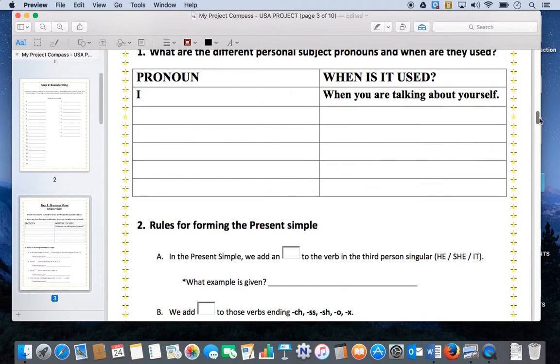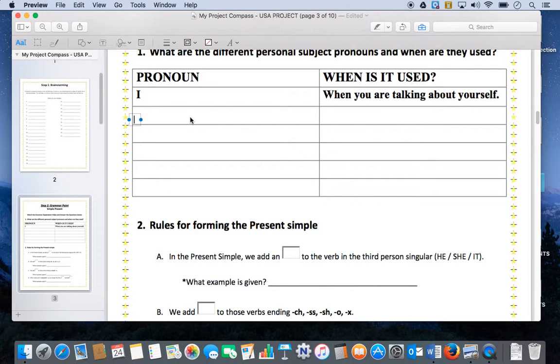There are different things that we're going to be talking about today. The very first thing I want to do is a very quick review of the pronouns, the personal subject pronouns. Let's talk about what the personal subject pronouns are and when they are used. I know a lot of you are saying, we've looked at this already, but I think it's important to look at it again.